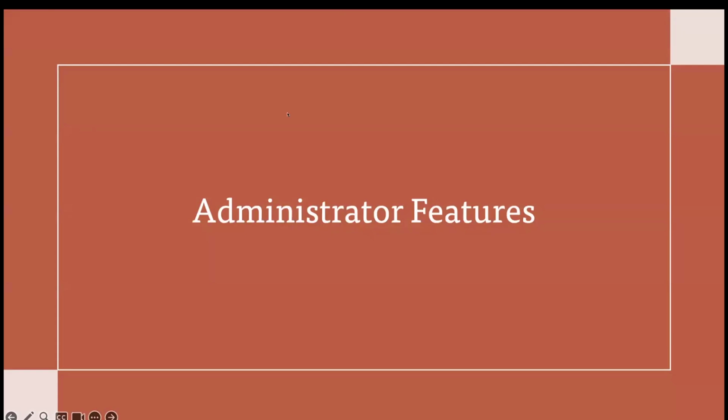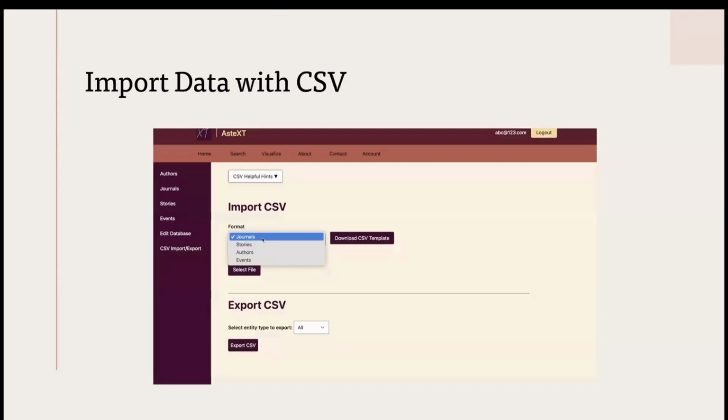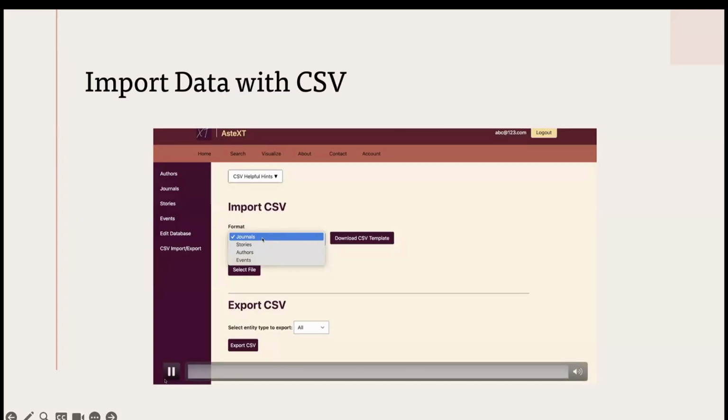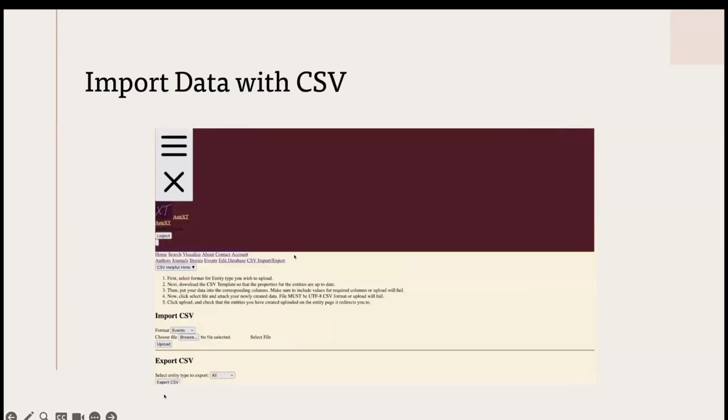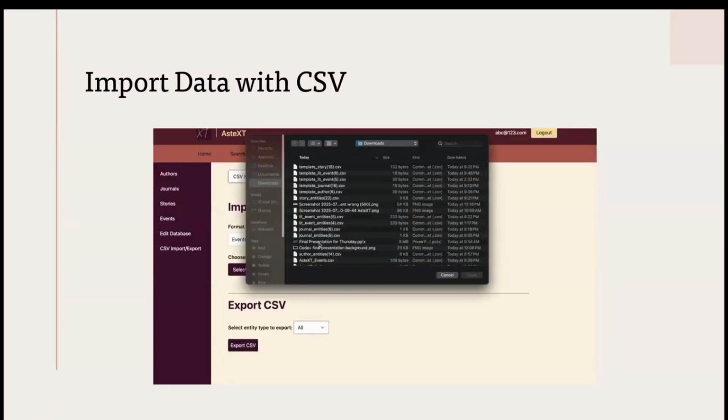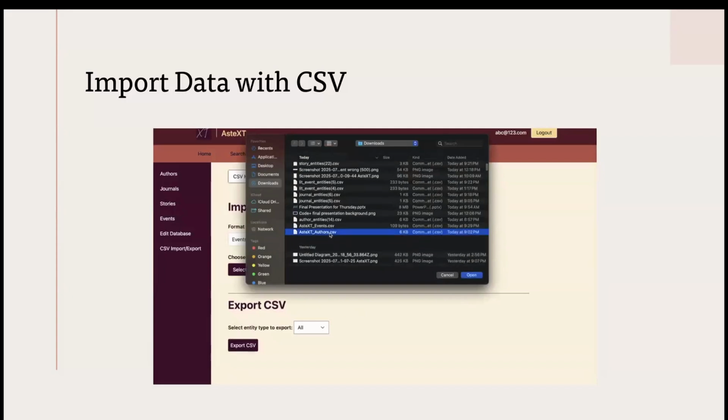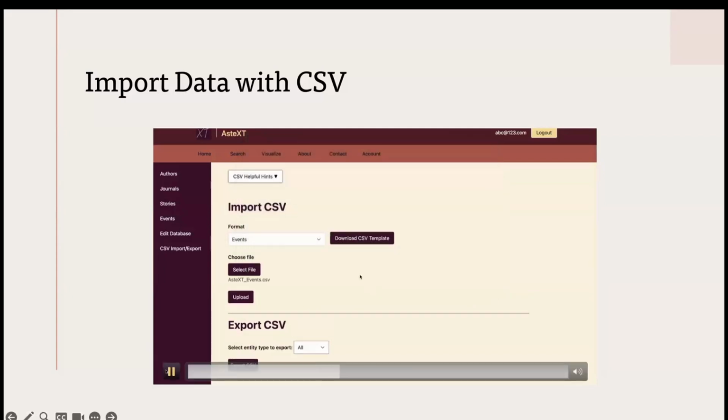So now I'll be discussing some of the administrator features in the backend for updating and editing the database. The first feature I would like to show off is importing data through the CSV. This is how the administrators can bring data from the stories, authors, journals, and events to the database. If I play this, you can see they're going to try to add in some events. They're going to click event, and then select a file of events.